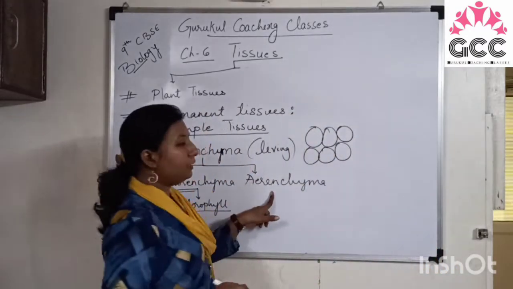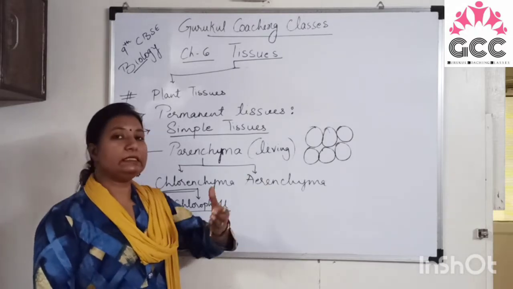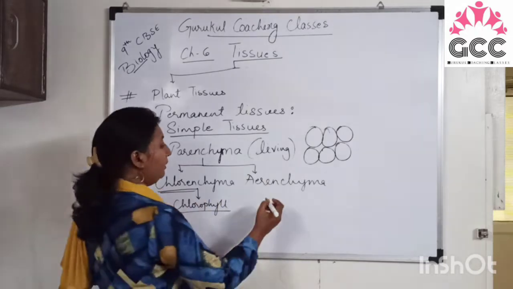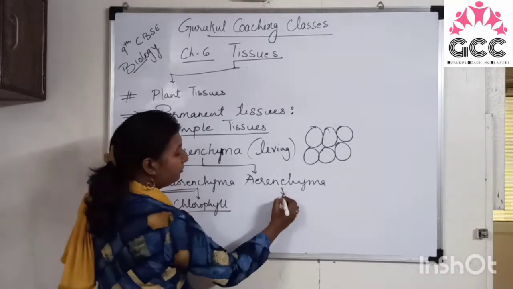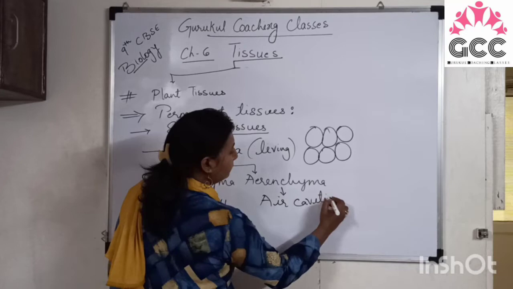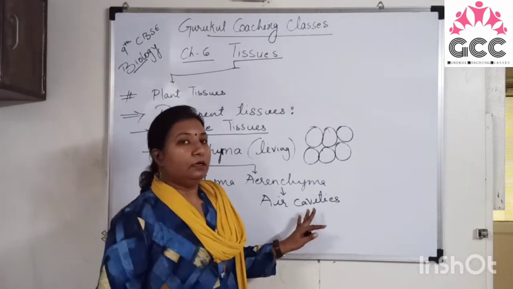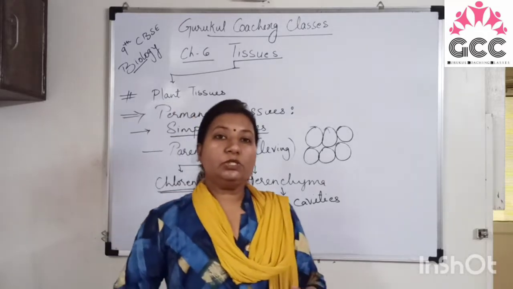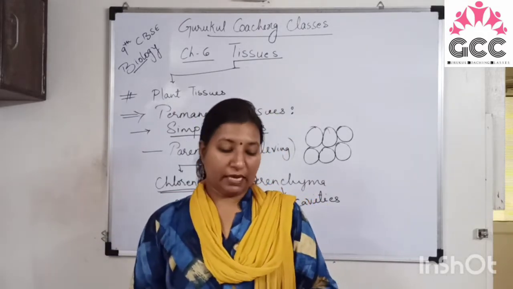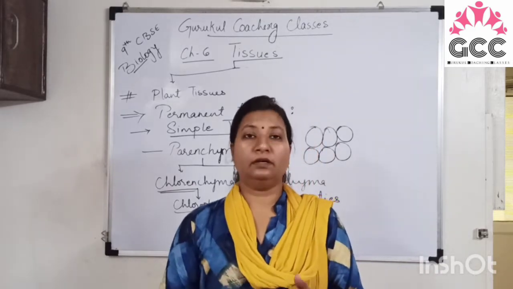Next is the aerenchyma. As the name suggests, aer means it is having air cavities. Right? So because of these air cavities, it provides buoyancy to the aquatic plants. Aquatic plants can easily float on the surface of water, right?